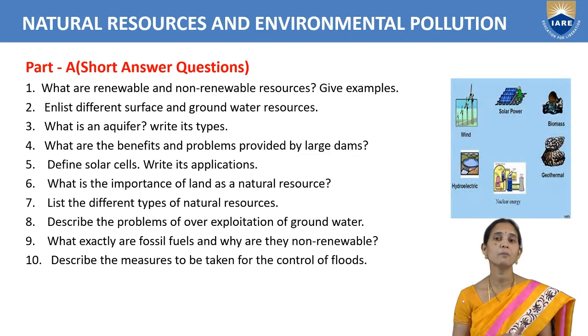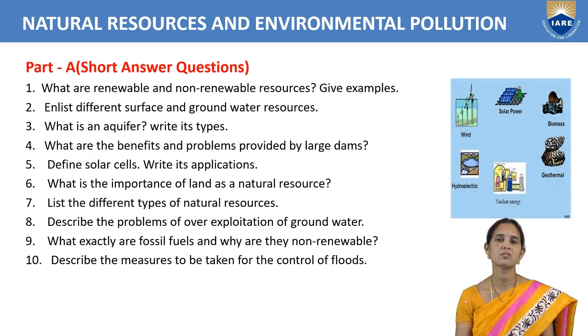We can also write renewable resources and non-renewable resources. Renewable resources, as we already discussed, are sun, water, wind, solar energy, biomass energy, geothermal energy, and hydropower energy. Non-renewable resources are coal, petroleum, and natural gas. So we have to write the different types of natural resources.